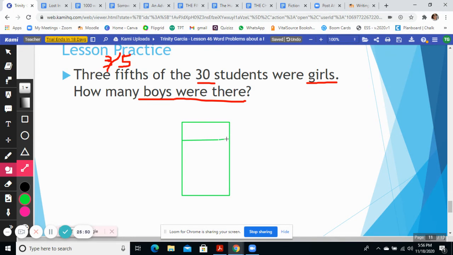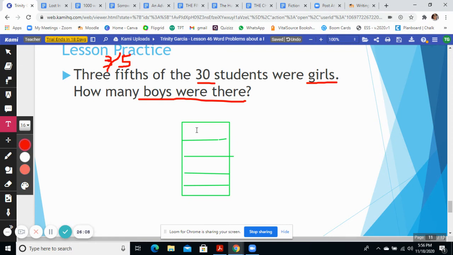1, 2, 3, 4, 5, and then we're going to put 5 into 30 again. And we already know that 5 goes into 30 6 times because we just did that on our other problem.